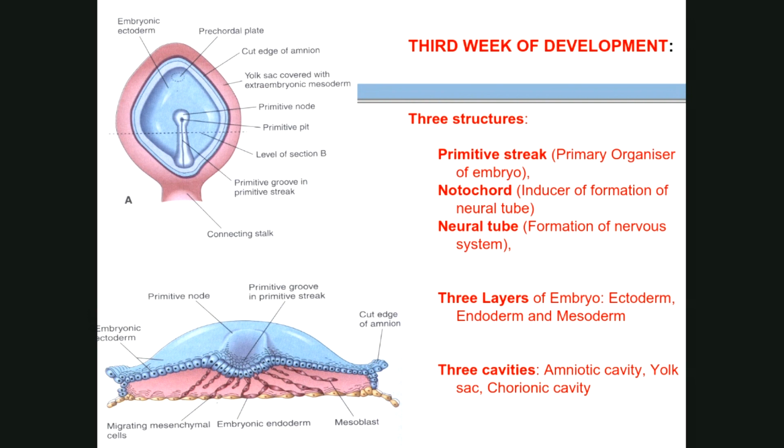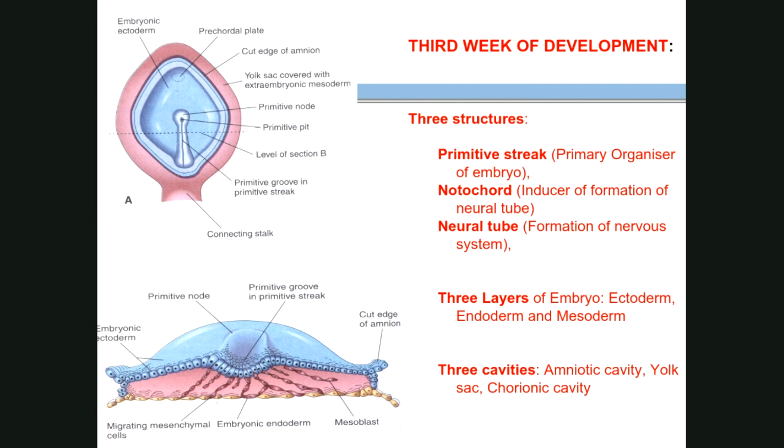The next structure which appears is the notochord. The notochord appears after the primitive streak. So the notochord is the next step of development, which is responsible for formation of the neural tube. If the notochord does not form, the neural tube will not form. Actually, the neural tube forms the nervous system. So if the notochord does not develop, the neural tube will not develop. If the neural tube does not develop, the nervous system, meaning the brain and spinal cord, will not develop.